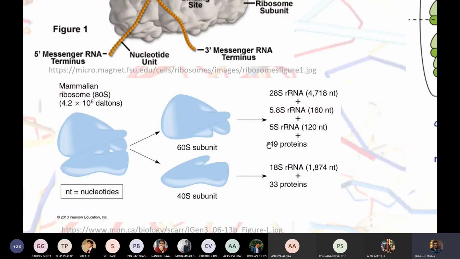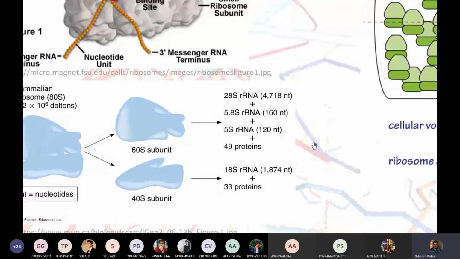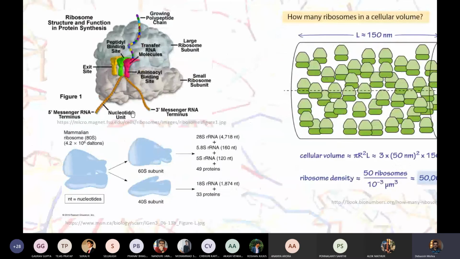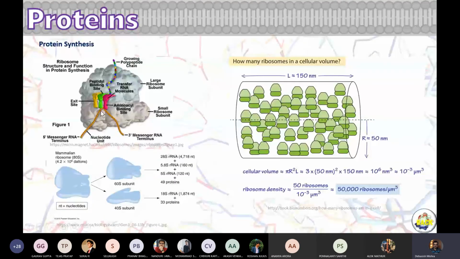You can see 49 varieties of proteins constitute one ribosome. Another 33 varieties of protein and 18S RNA constitute the small unit. So this is a very complicated process, but it's executed so flawlessly.